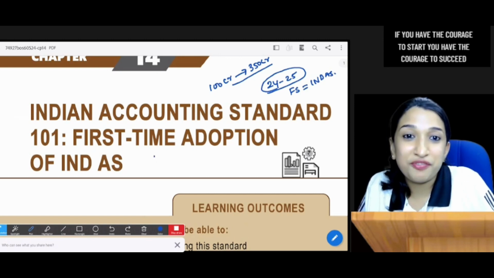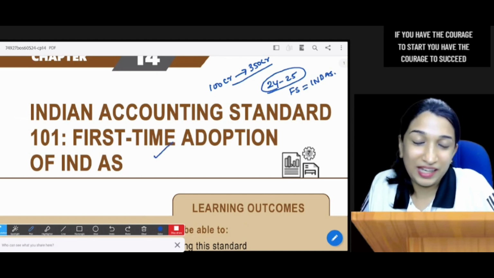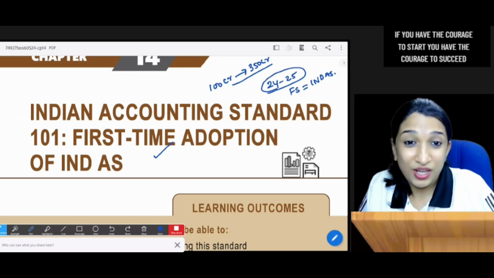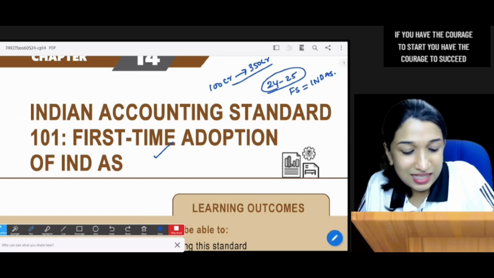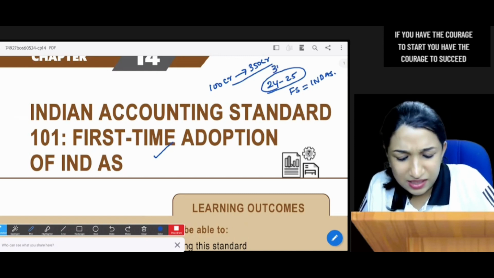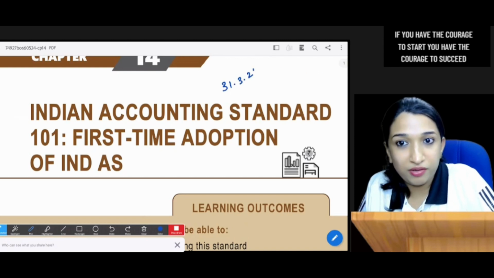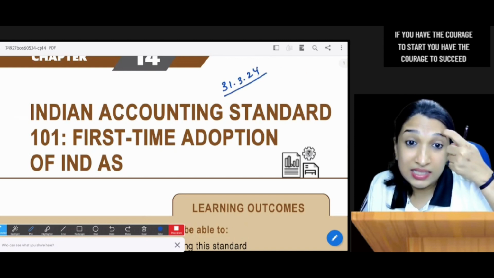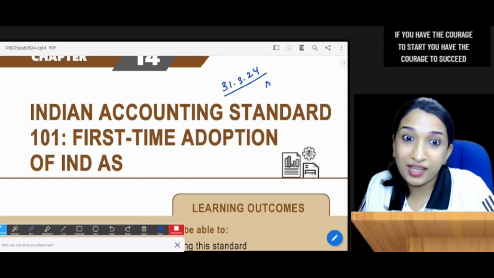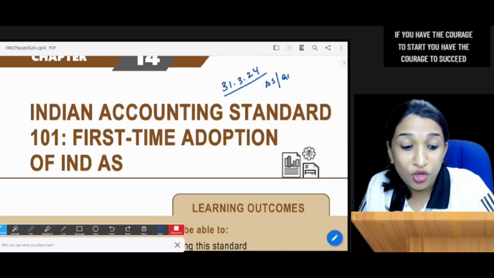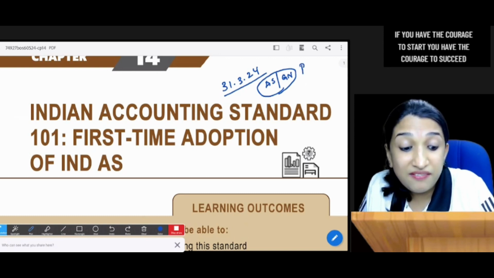Now the importance of the standard arises: first time adoption of IND AS. So the question is, till the recent financial statements, the 31st March 24 financial statements, you have prepared following accounting standards or guidance notes, which in general our standard calls previous GAAP.